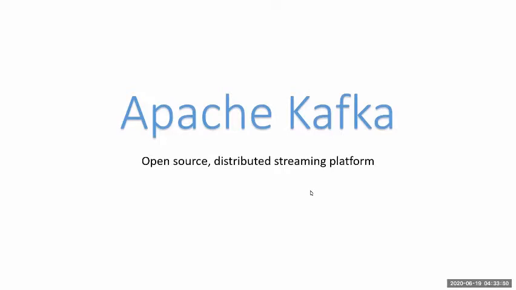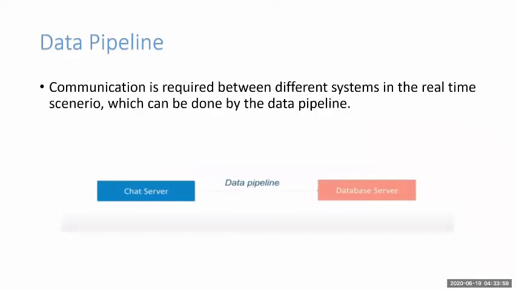So we need to understand the data pipeline, right? In a real time scenario, we have different systems, services or applications which communicate with each other, and the data pipelines are the ones which establish the connection between those applications.